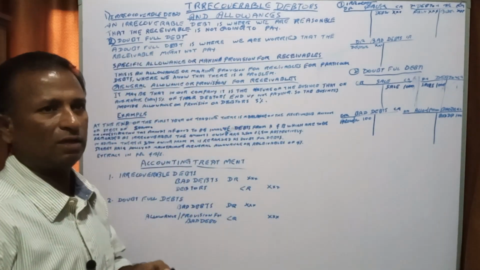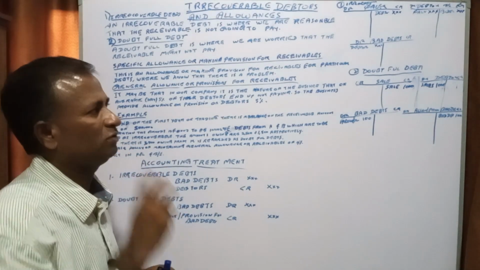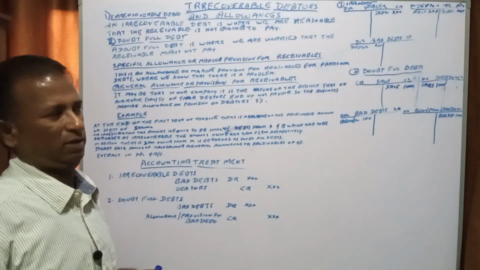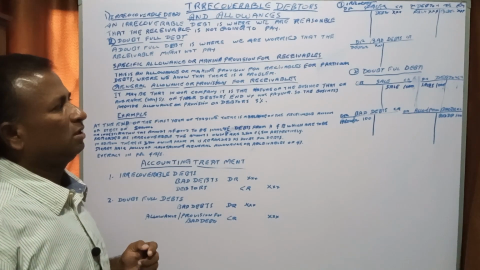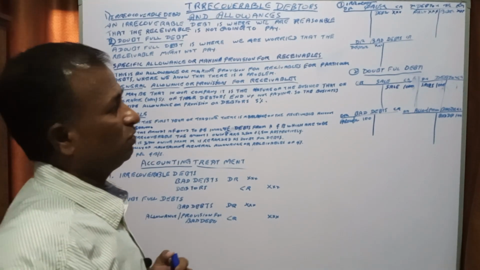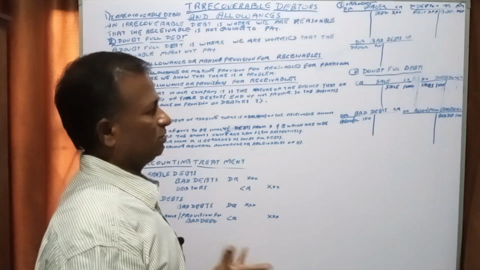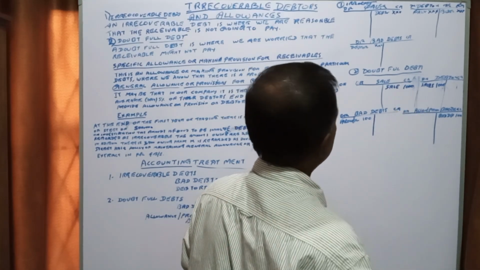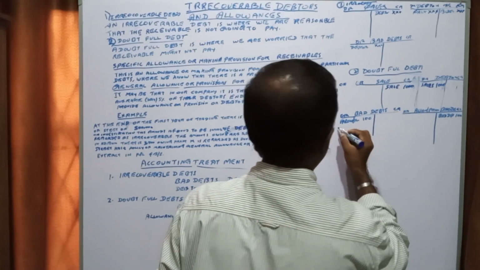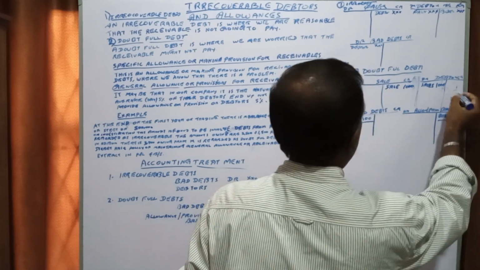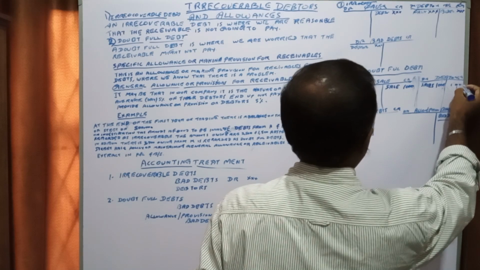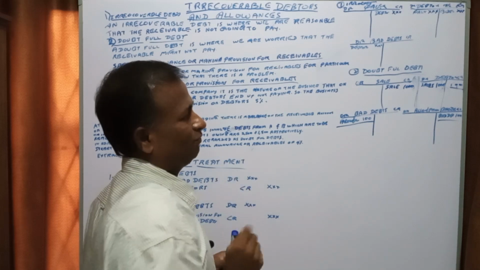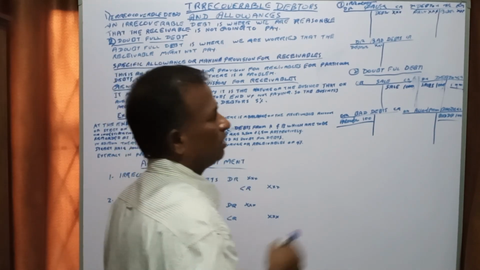Normally in our organization 5% of the debtors don't pay, so we make a provision for 5%. If the debtors are 1000, the specific case was 100. For the general one, what is 5% of 1000? 5% is 50 rupees.